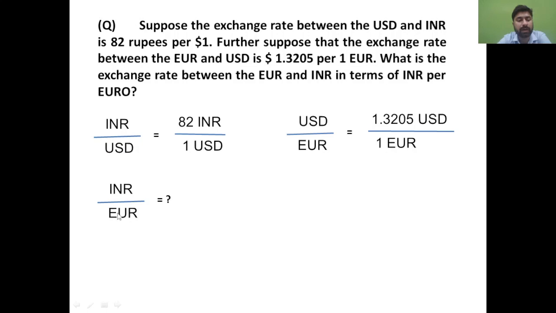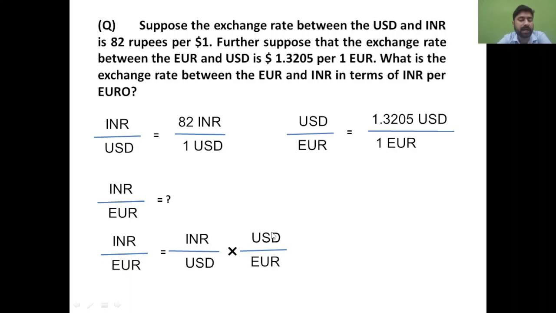So to calculate this, we have two pieces of information which are available here. Okay, so to calculate this, can we write this in this particular pattern? INR/USD multiplied by USD/EUR. See carefully, your USD will get cancelled and ultimately both sides of the equation will be equal, right? It's like a mathematical style in which we cancel out the denominator with each other. One denominator will get cancelled out with the numerator on the other side, and you will get the same thing which is there on the left hand side. Okay, left hand side will be equal to your right hand side.